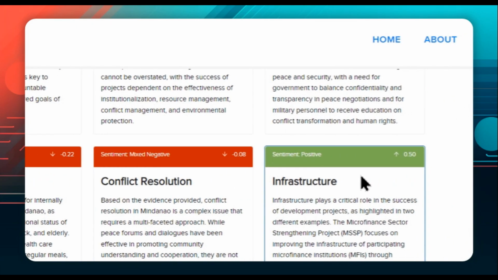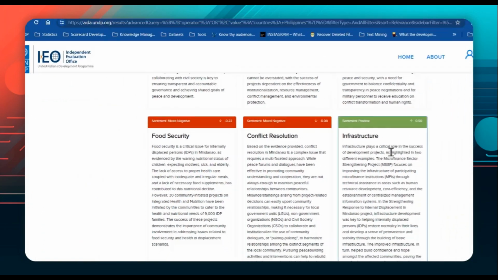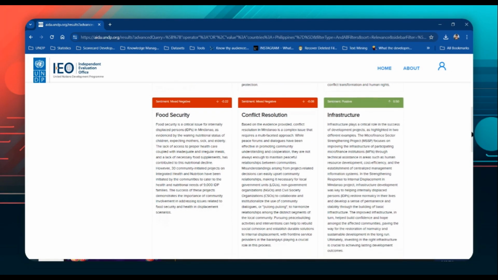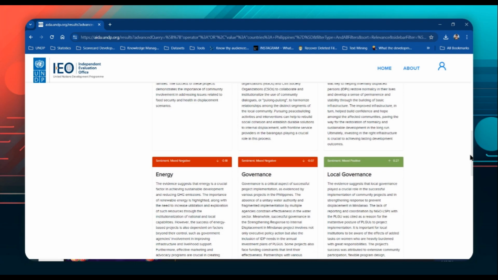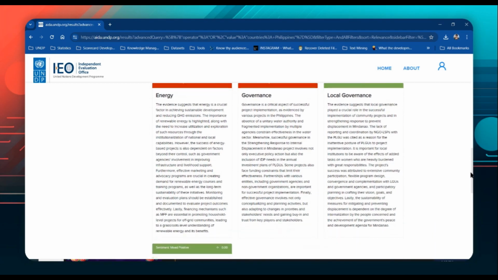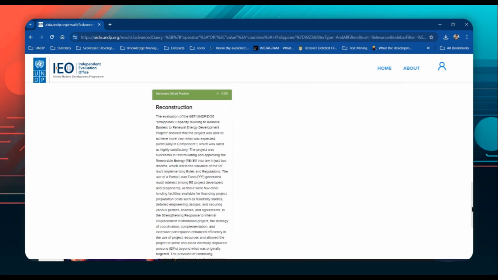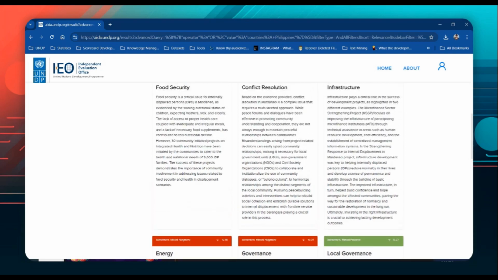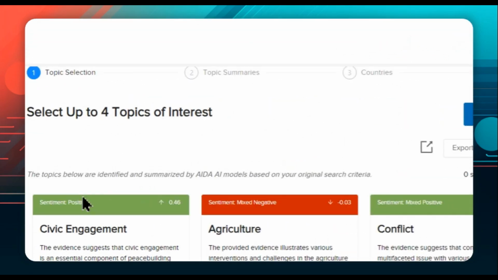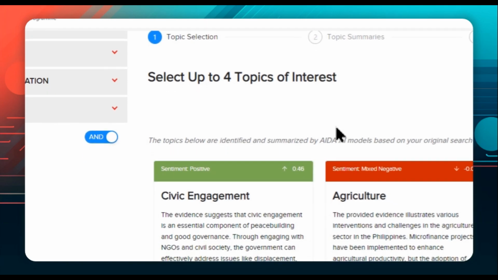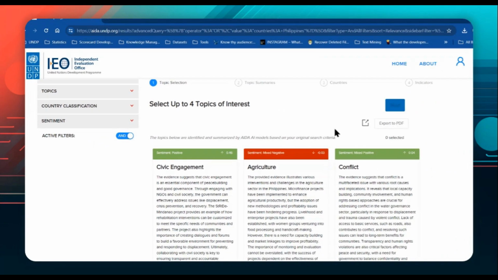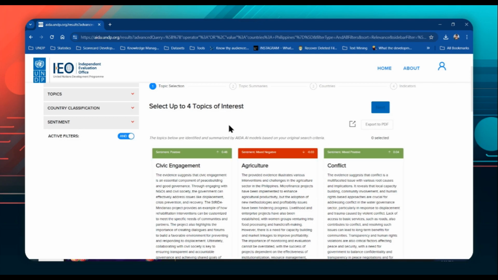These topics often reflect areas heavily impacted by local challenges or receiving significant focus in funding and development efforts. These topics indicate priorities set by developmental policies and funding, directing where efforts and resources are most needed. There are also sentiment scores attached to these topics. A negative sentiment might indicate significant challenges or shortcomings in existing initiatives, suggesting a ripe area for impactful research and innovation. Conversely, a positive sentiment can point to successful areas where further enhancement or scaling might be beneficial.